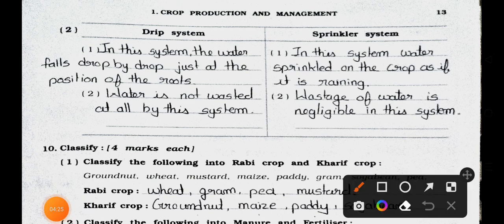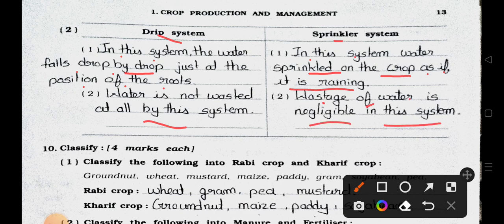Now see the second one, difference between drip system and sprinkler system. Point 1 in drip system. In this system, the water falls drop by drop, just at the position of the roots. And in the sprinkler system, water is sprinkled on the crop as if it is raining. Now see the number 2. Water is not wasted at all by this system, and in sprinkler system, wastage of water is negligible.